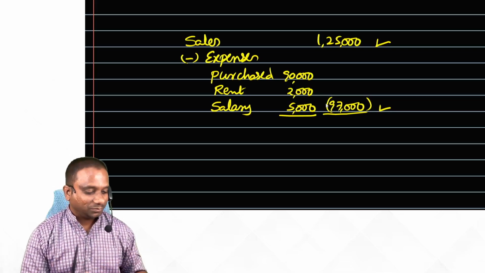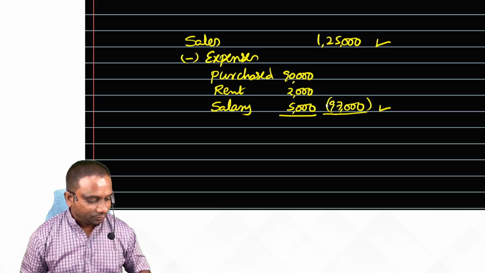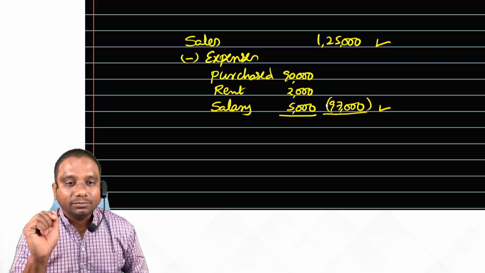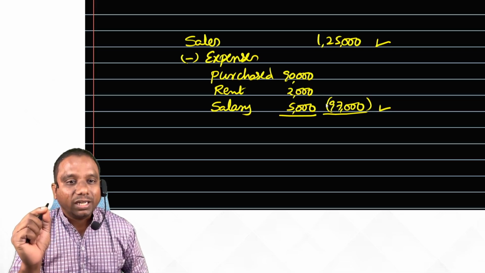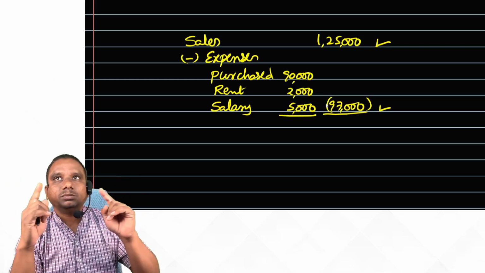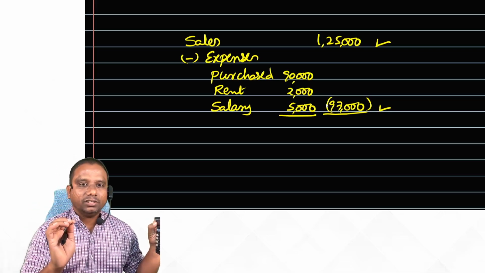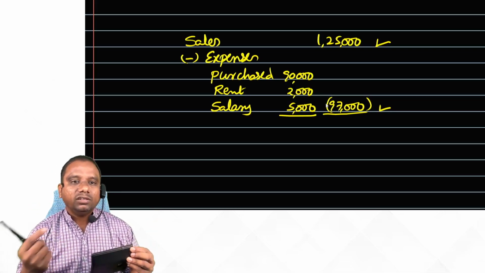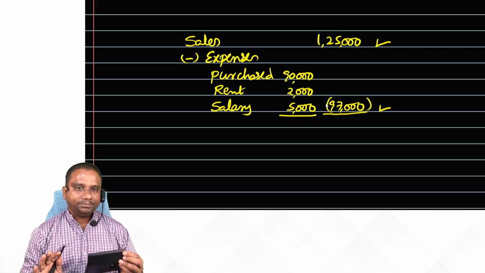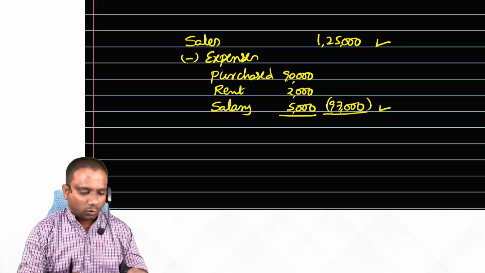Yes, sir. Now look at this. Calculate 1,25,000. And in the exam, don't forget, don't try to calculate these calculations in your head. Use your calculator. Sometimes when you calculate like that, you may commit some mistake. That's why use calculators. We have weapon now. Use this weapon. Okay, fine, sir.